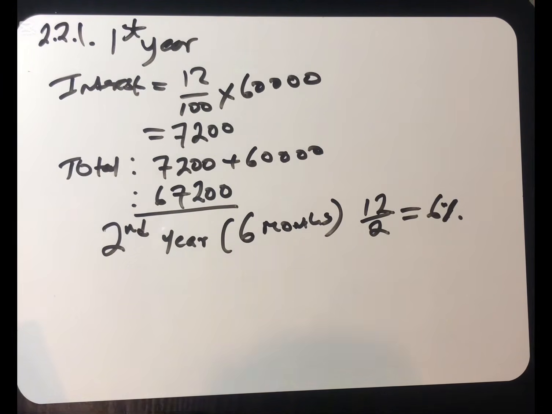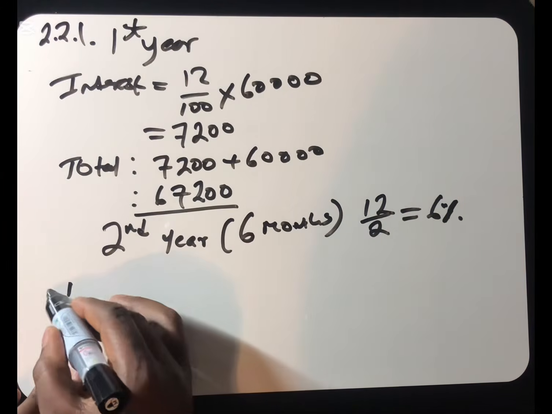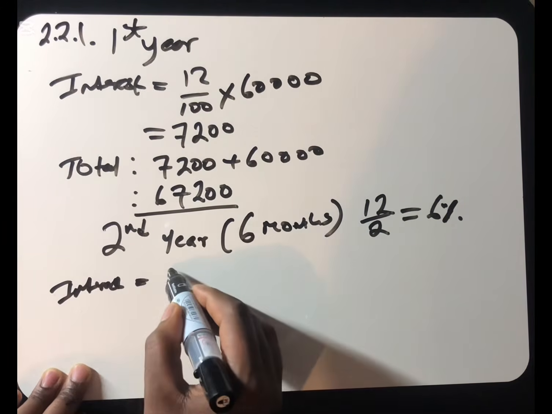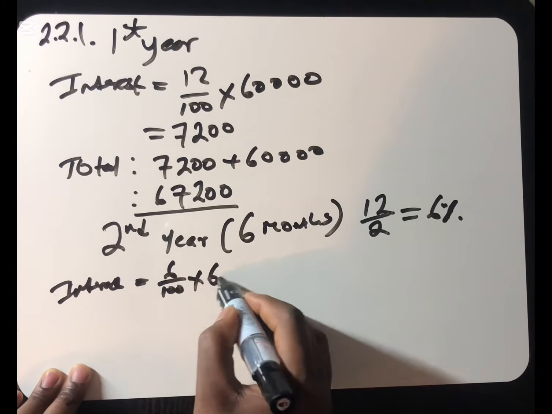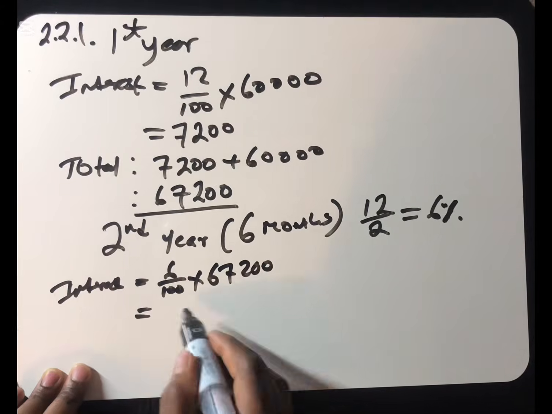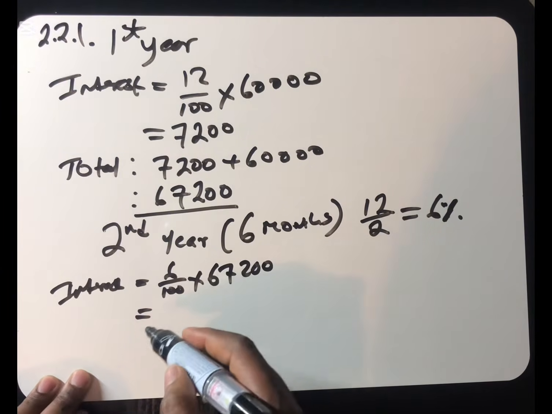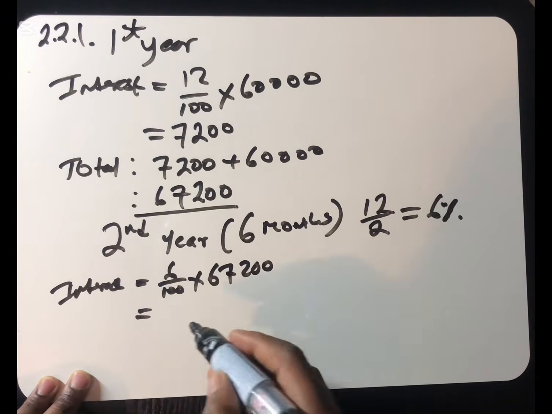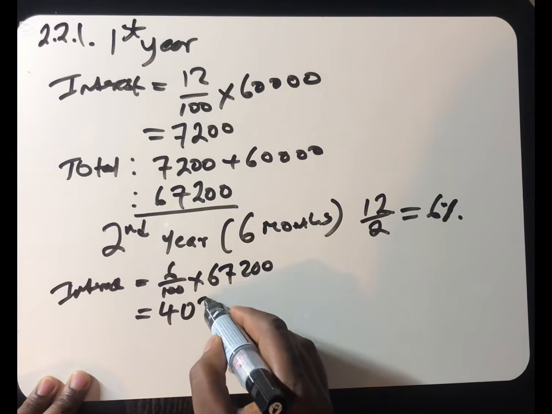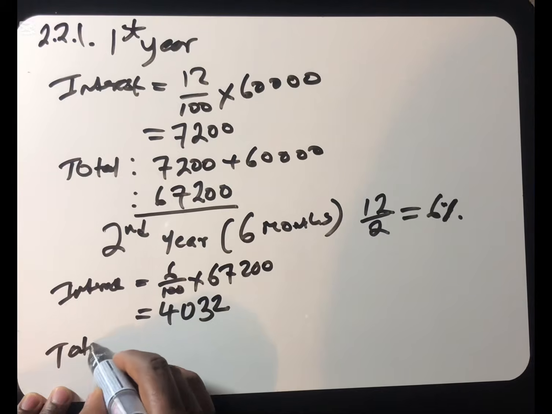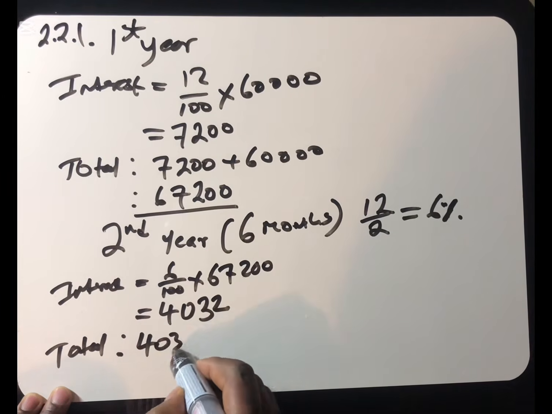They said 1 year and a half. So the following year or the second year, you'll pay for 6 months only. So now let's calculate the 6% of the accumulated amount. We're going to say the interest is going to be 6 over 100 multiplied by 67,200. So we can see that the interest of the second year, which is 6 months, is going to be 4,032.